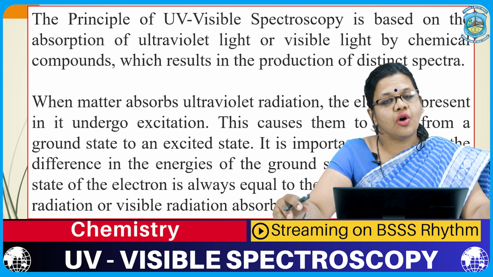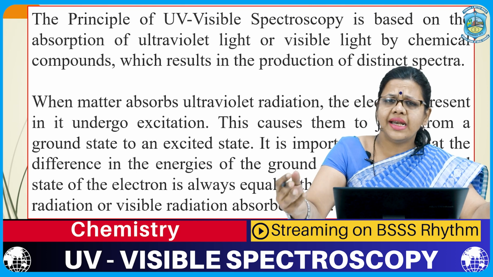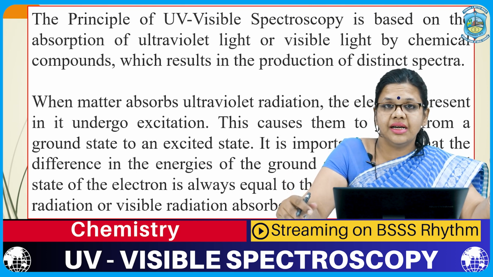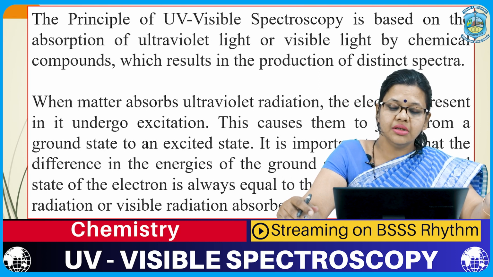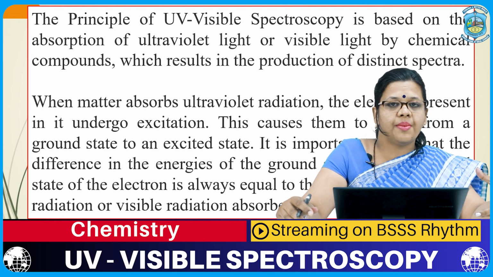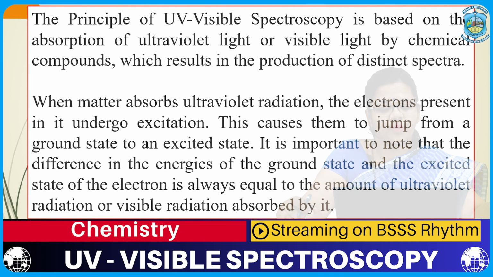Now, in case of UV visible spectroscopy or any spectroscopy, we must first understand what is the principle and the instrument that is used for the study. The principle of UV visible spectroscopy is based on the absorption of the ultraviolet radiation, that is the UV, and the visible radiations by compounds, and that produces different graphs, which are known as spectra.